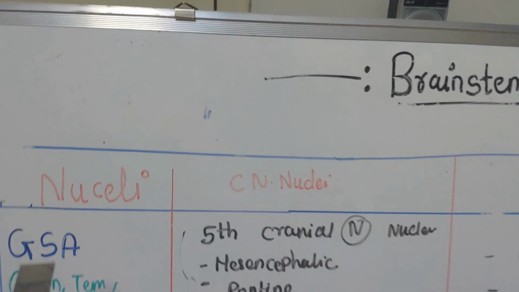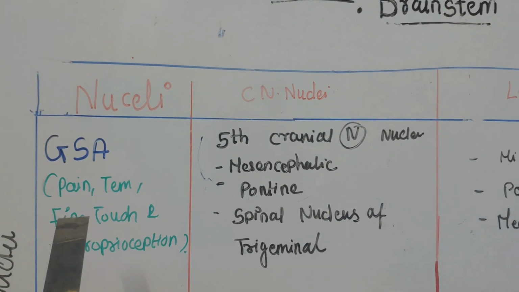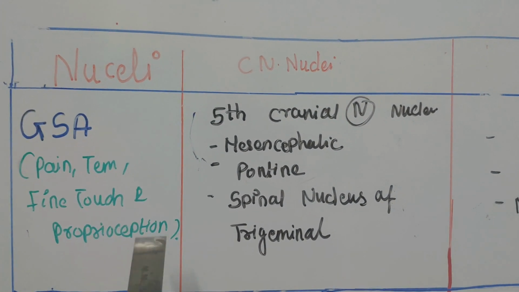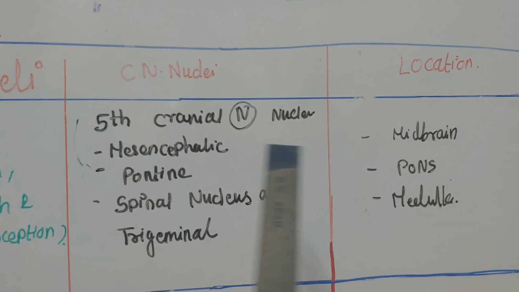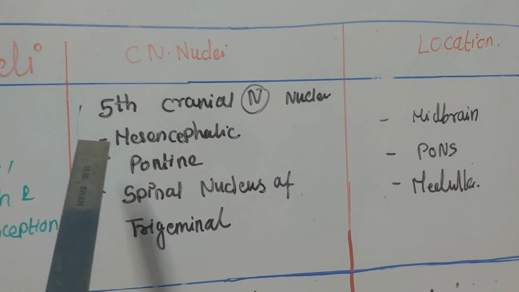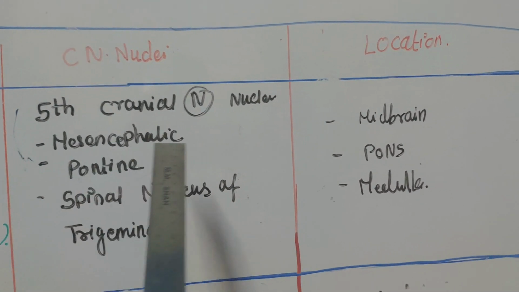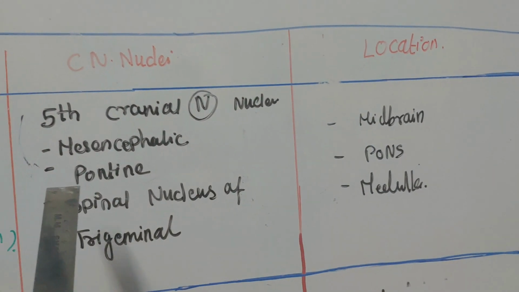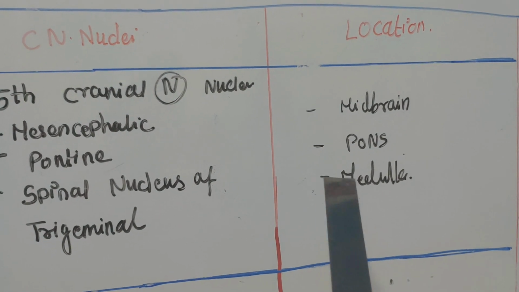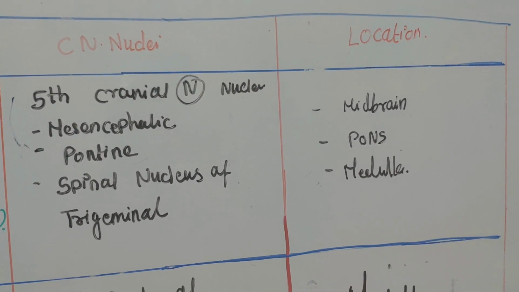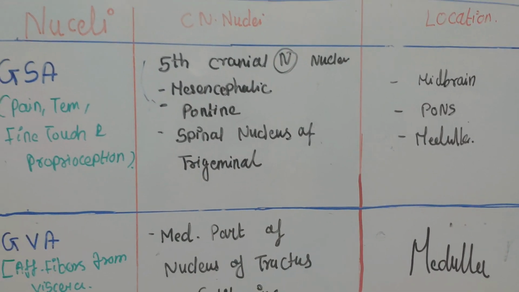First is general somatic afferent, which carries the common sensations like pain, temperature, fine touch and proprioception. The fifth cranial nuclei have three nuclei: mesencephalic, pontine and spinal nucleus of trigeminal. The mesencephalic is in the midbrain, the pontine is situated in the pons, and the spinal nucleus of trigeminal extends up to the upper part of the cervical region, and it is situated in the medulla oblongata.